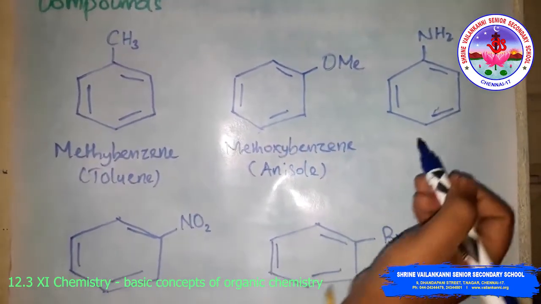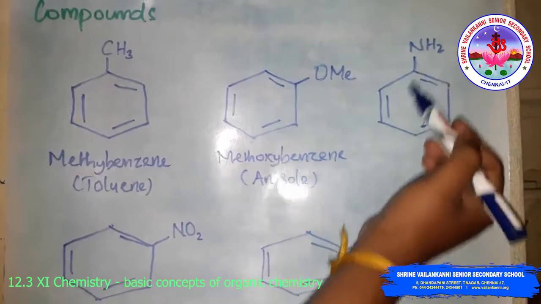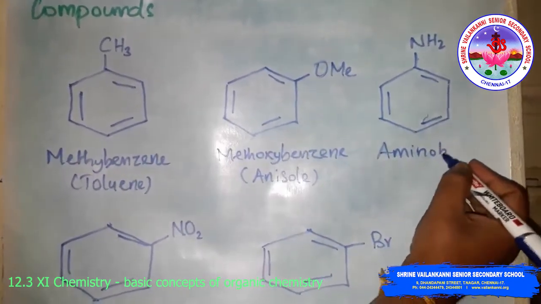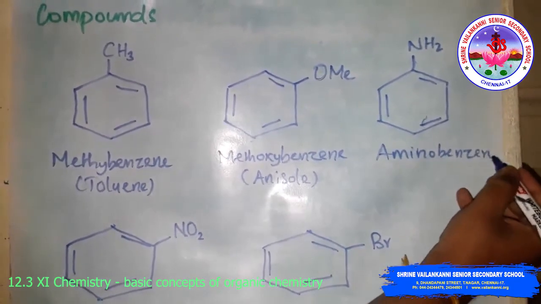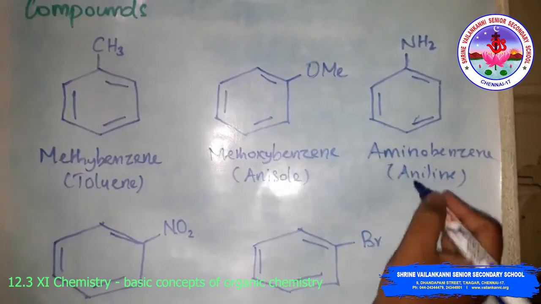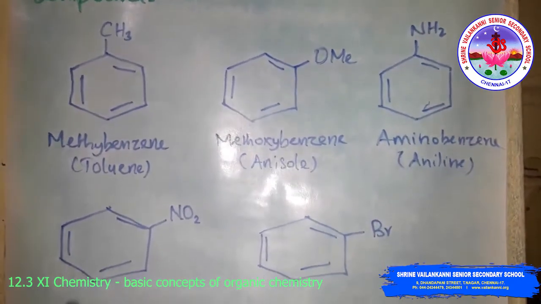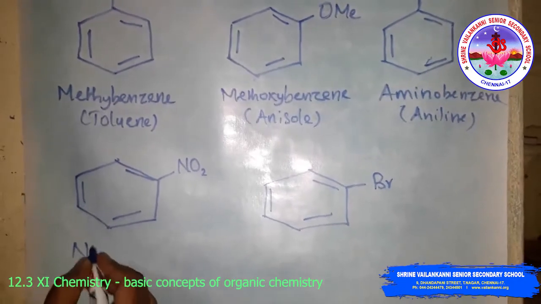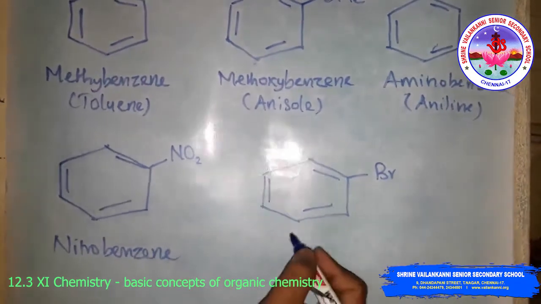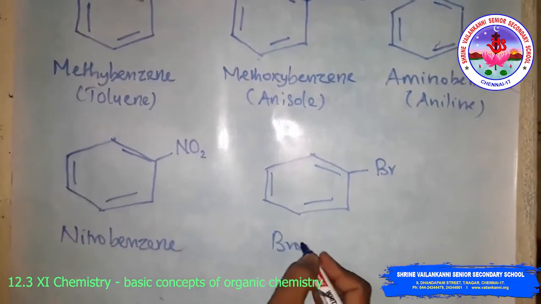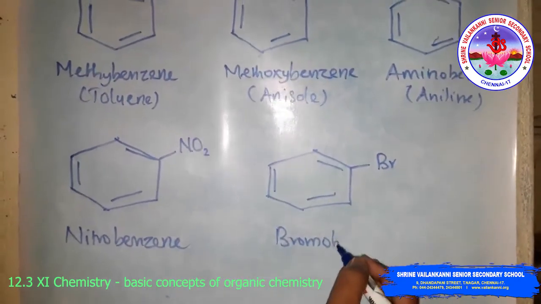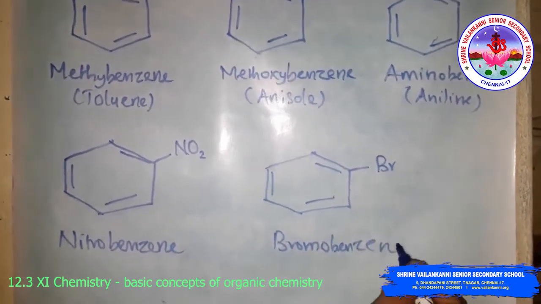Then this is an amino group, so aminobenzene in the IUPAC system, but in the common system the well-known compound is aniline. Then this is nitrobenzene, because a nitro group is present on the benzene ring. This is bromobenzene. All these are prefixes.